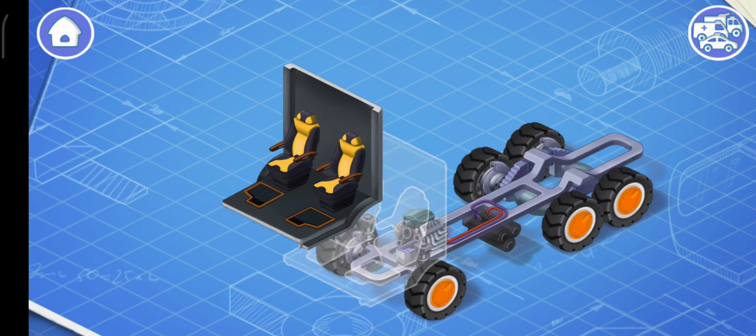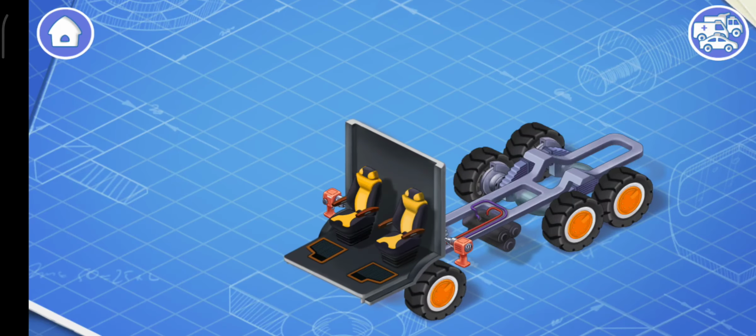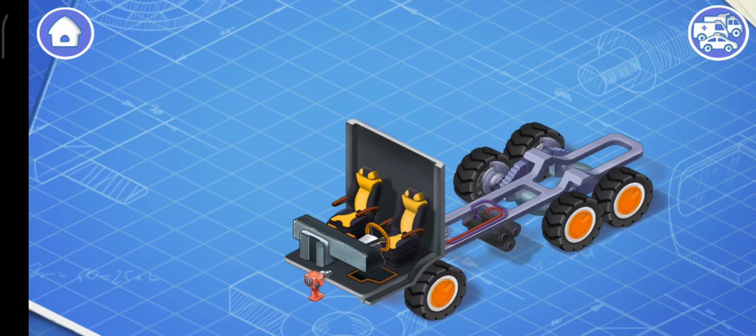Let's install an interior of the car. This is the main interior space of the car to accommodate passengers and a driver. These are the controls of the vehicle. They include a steering wheel, a gearbox, and a dashboard. Let's install them. All these things are necessary for a driver to control the car.